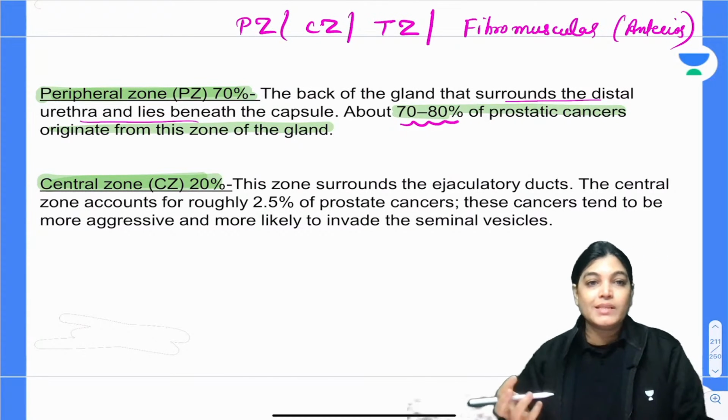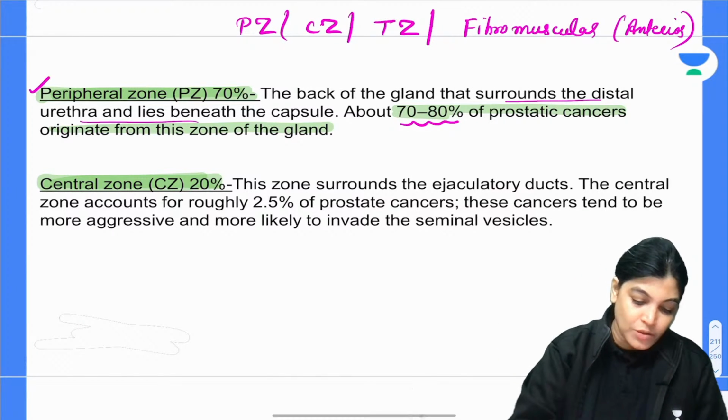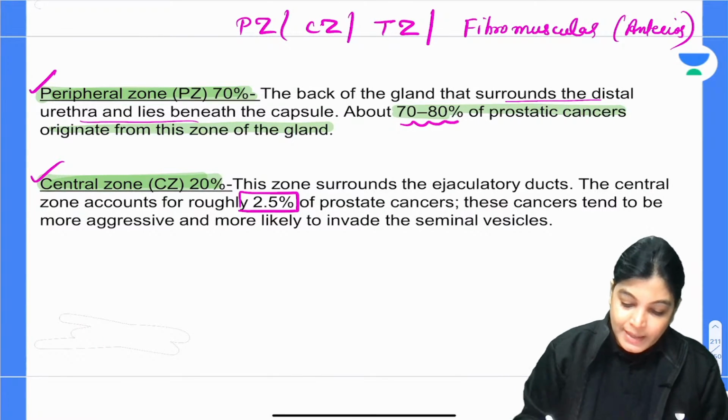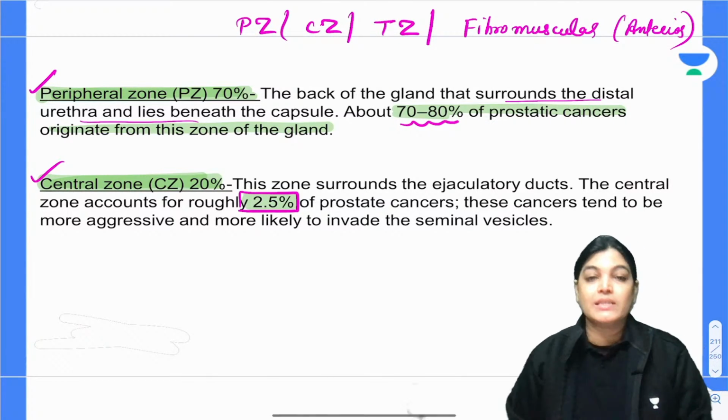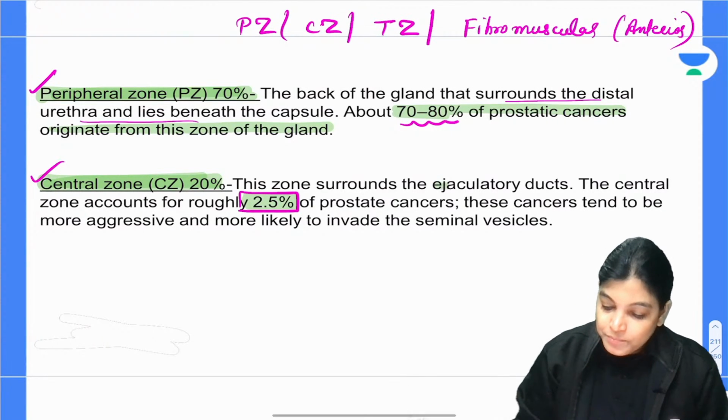Now let's move on to the central zone. The central zone occupies 20% of the whole area of the prostate gland. But cancers located in this area account for only 2.5%. The central zone is the part of the prostate gland surrounding which structure?